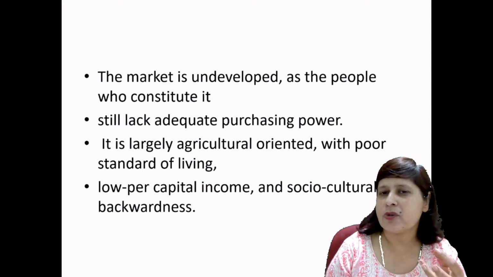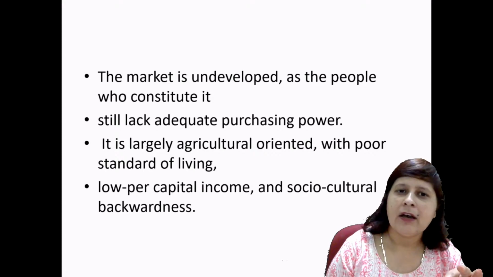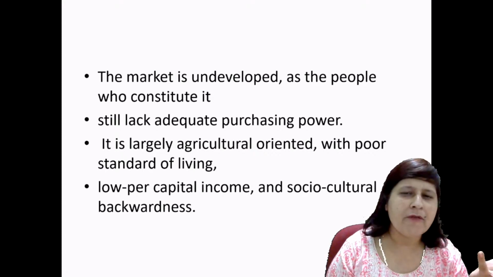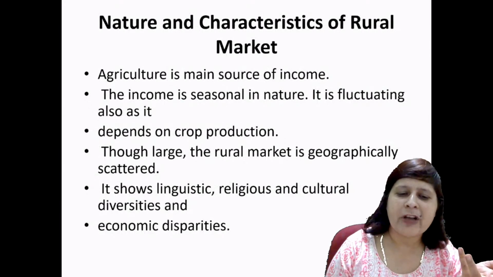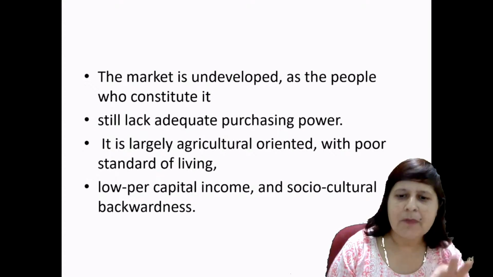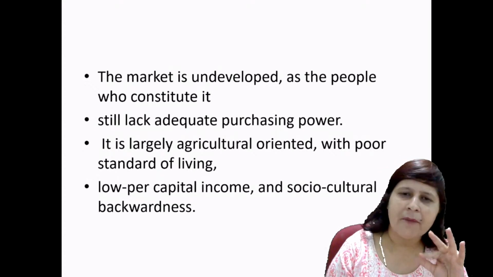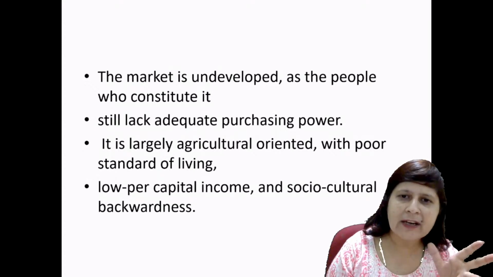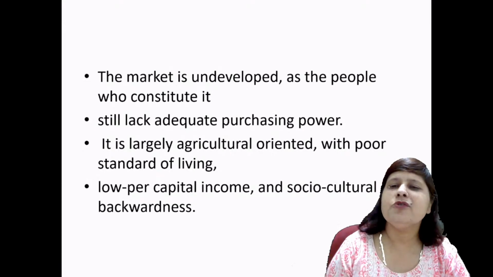Because the main source of income is agriculture, and the income varies. There is no stable income. The income fluctuates and depends on the crop production. So the market is underdeveloped because of the lower purchasing power of the consumers of rural areas.